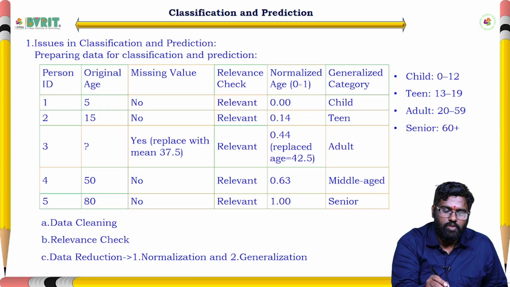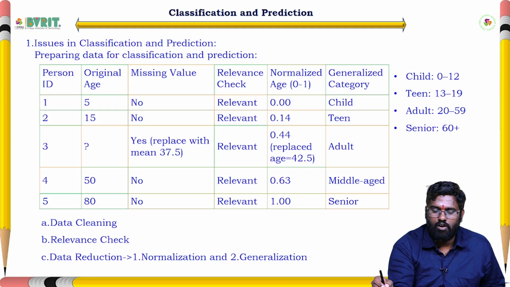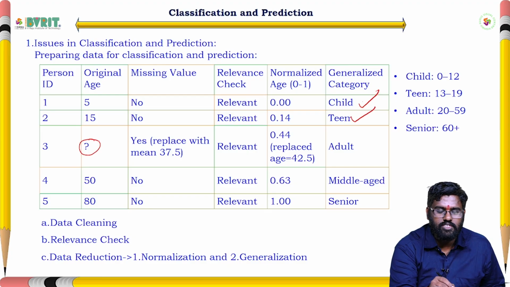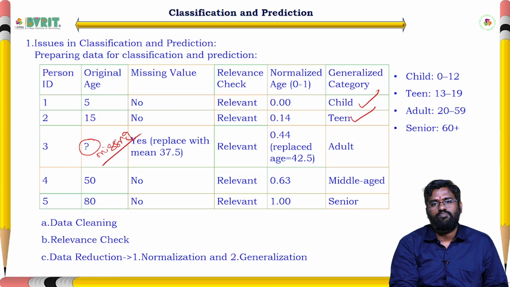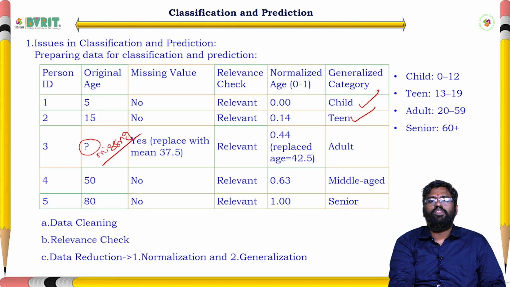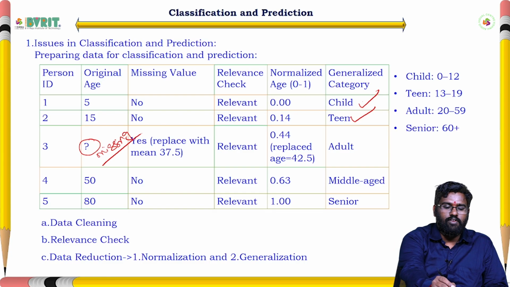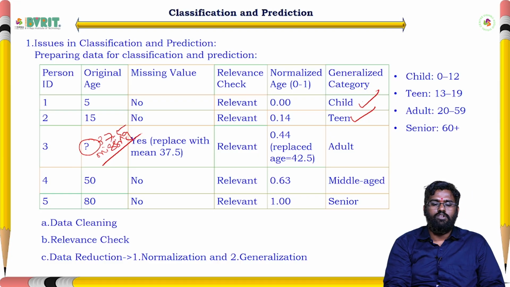So now see here, they are given the data set like this. This row is having all the data and this row is also having all the data, but here we are having some missing value. This value is missing, we don't know the value of this question mark. So we need to replace that value with the mean value. That mean value is 37.5. So this age is 37.5, like this we have to place. That missing value we need to write here.